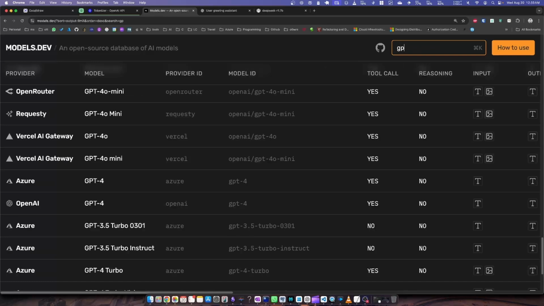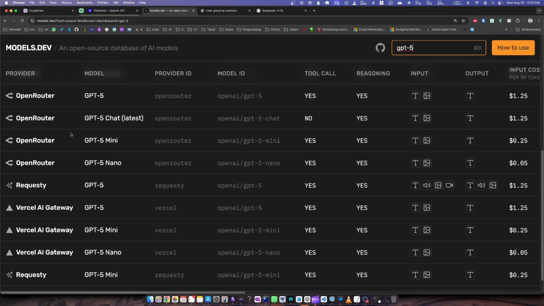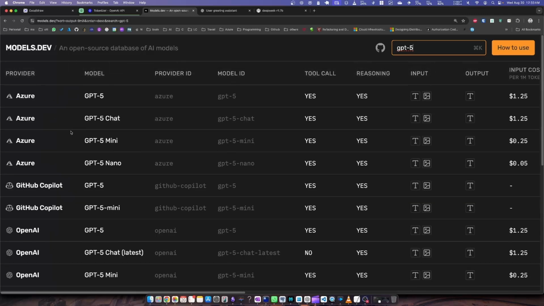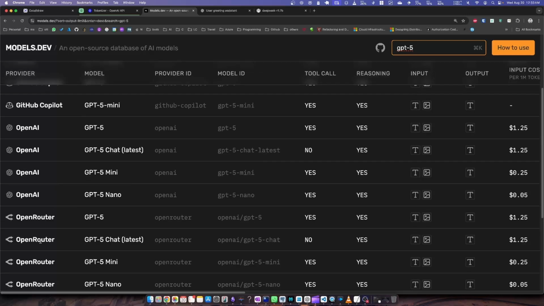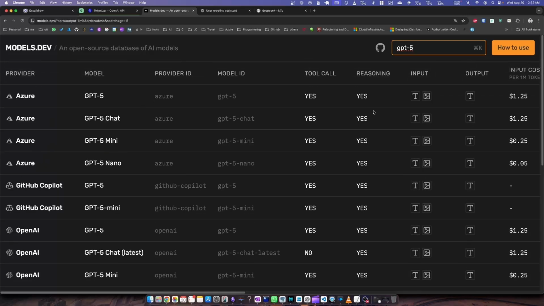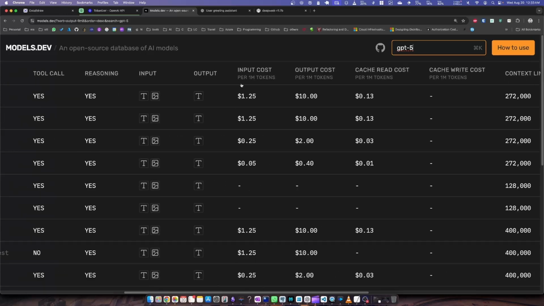So if I just search GPT-5, we'll see a bunch of providers which are providing this GPT-5 model. You can see Azure is one of them, GitHub Copilot, OpenAI of course, and then we have Vercel Gateway and OpenRouter as well. So here, if you look at the pricing of these models, it is measured in terms of tokens. If you see the GPT-5 model, there is the input token price.